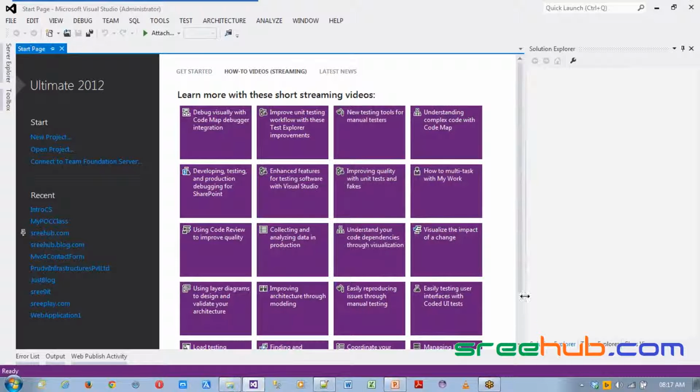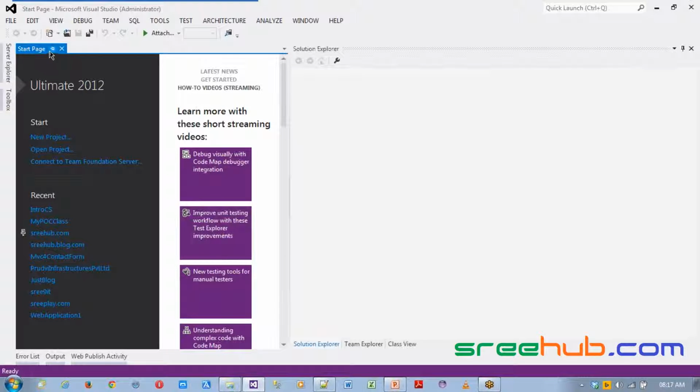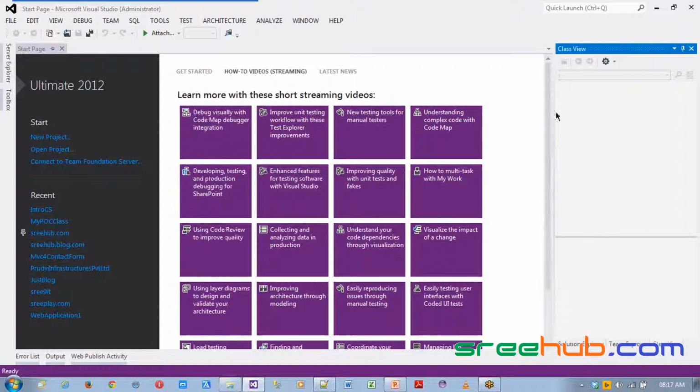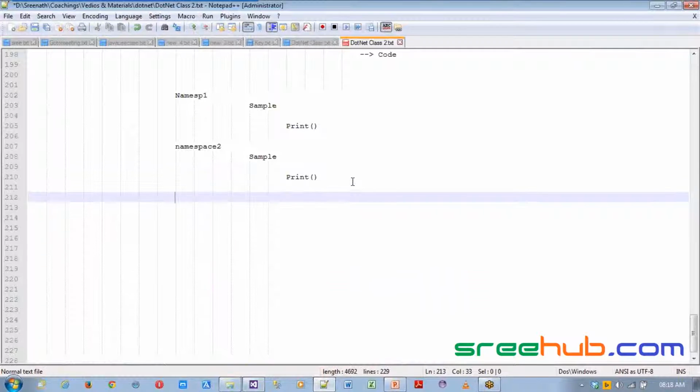This is self-explanatory. You can see Solution Explorer here, where you have different solutions. Whenever you create a project, you can see everything. You have a Team Explorer, you have a Class View, and you have all the menus right over the top. As we go on, we'll see different options of different menus. Now let's create a new project. Here it's very important to understand what a project is.